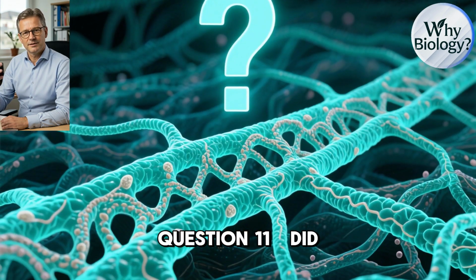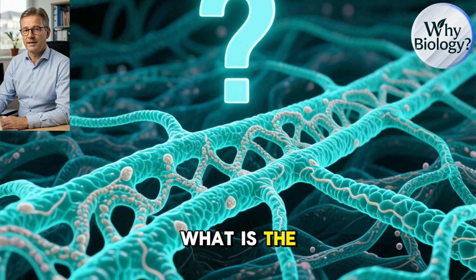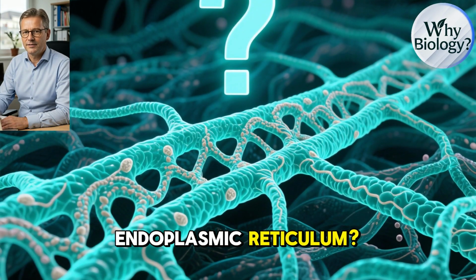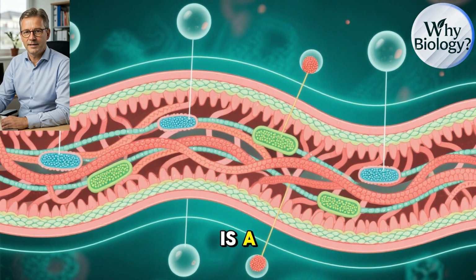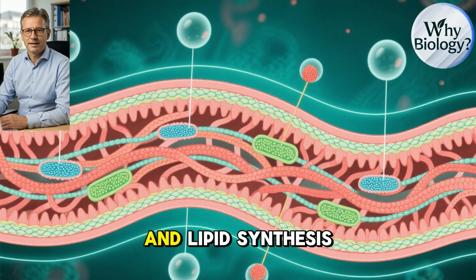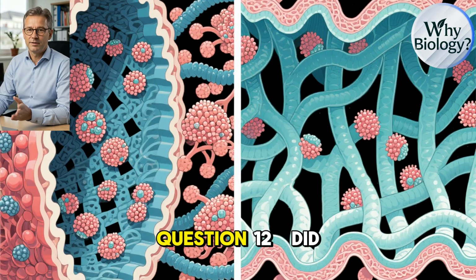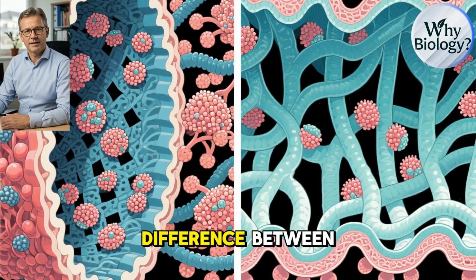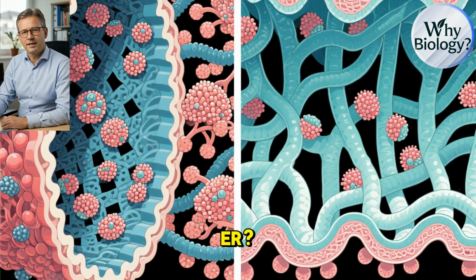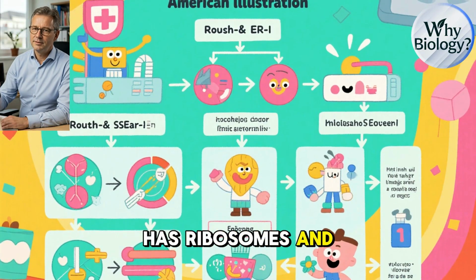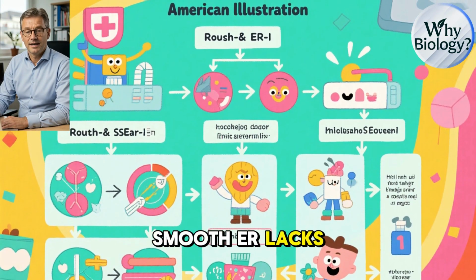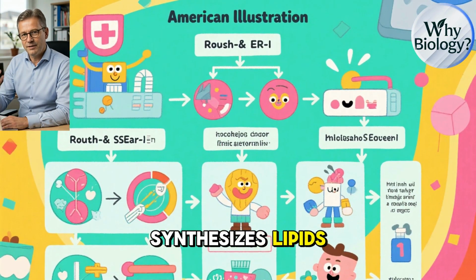Question 11. Did you know? What is the endoplasmic reticulum? The endoplasmic reticulum is a network of membranes involved in protein and lipid synthesis. Question 12. Did you know? What is the difference between rough and smooth ER? Rough ER has ribosomes and makes proteins. Smooth ER lacks ribosomes and synthesizes lipids.